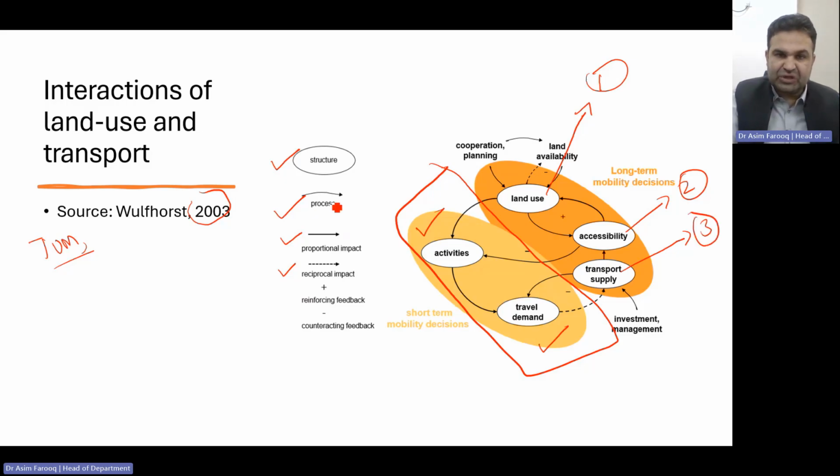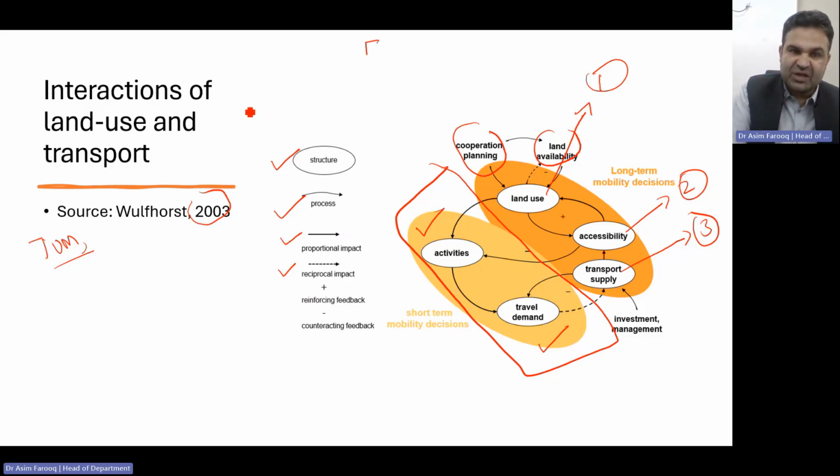If you look at the land use, land use is again proportional and a process connected with the corporation planning as well as the land availability. We can utilize more land if the land is available. As I already explained in my previous session, we have many case studies where the commercial activity is already built.